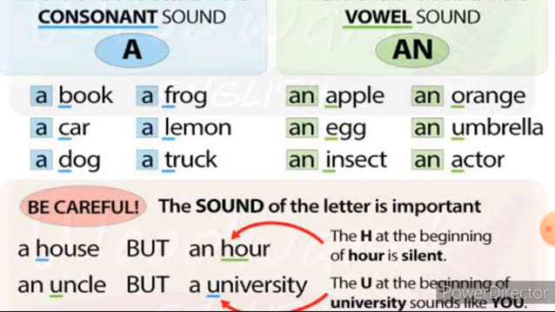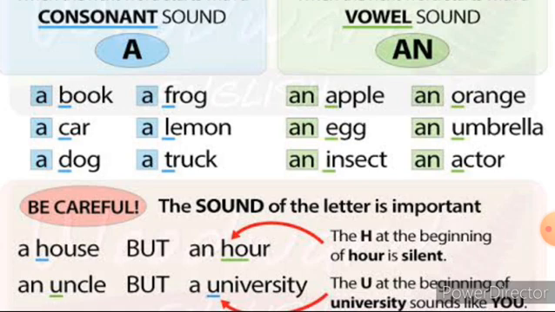Now come to this side, that is an. We use an before a singular noun beginning with a vowel sound, that is a, e, i, o and u. Look at the examples, children. Apple, egg, insect, orange, umbrella, actor. These are singular nouns. So with singular nouns, you have to use the article either a or an according to the sound produced by the noun at the beginning.